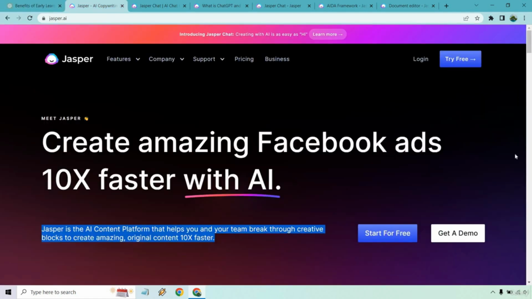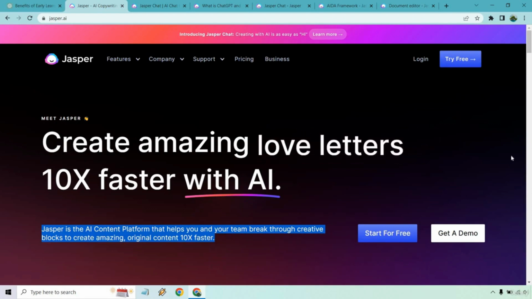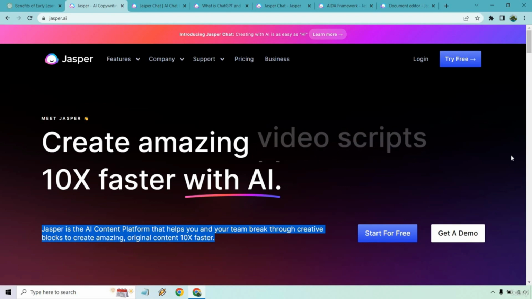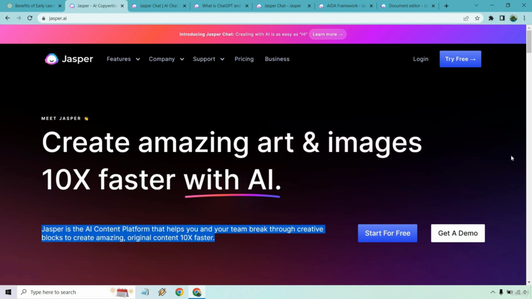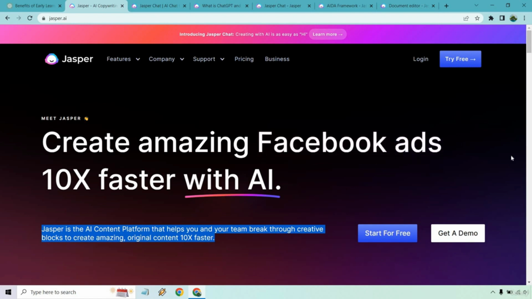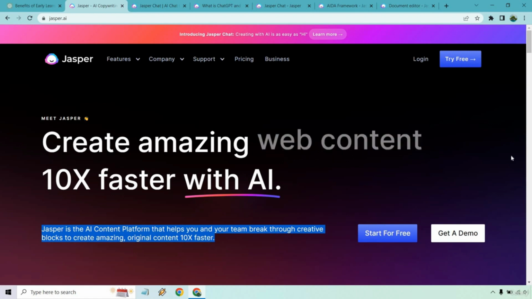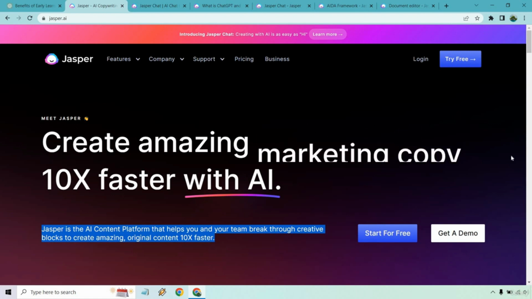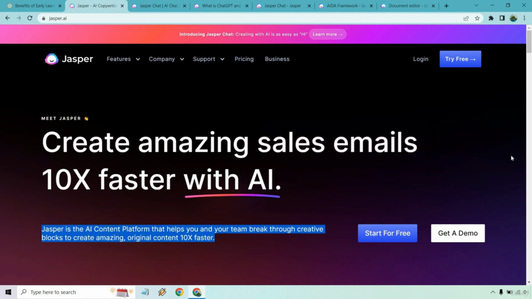Then on the other hand, we have Jasper, create amazing, any type of web content, love letters. I like how it says that, but anything business and marketing, online business, that's the same thing. Advertising, Facebook ads, emails, anything that's business related. I think it's going to have the upper hand here, especially with so many ways of creating use cases through their templates. It could be through their chat feature. It could be through their document editor, whatever it's going to be. And of course, they do come with a free trial and many bonus words. I will leave my link down below.